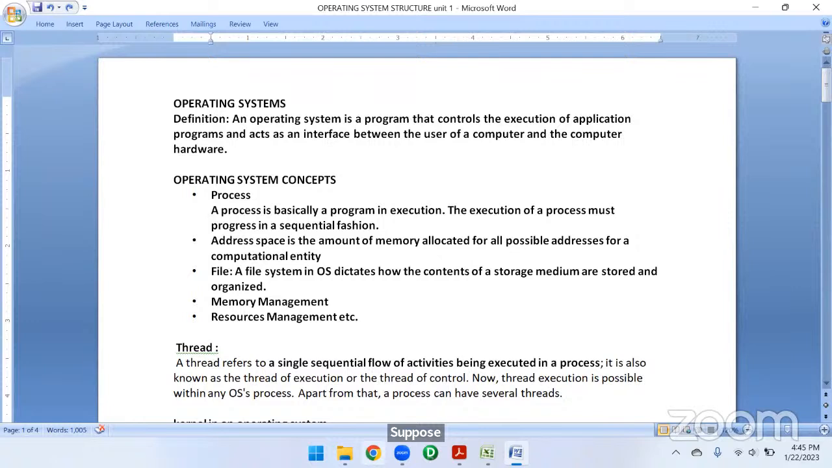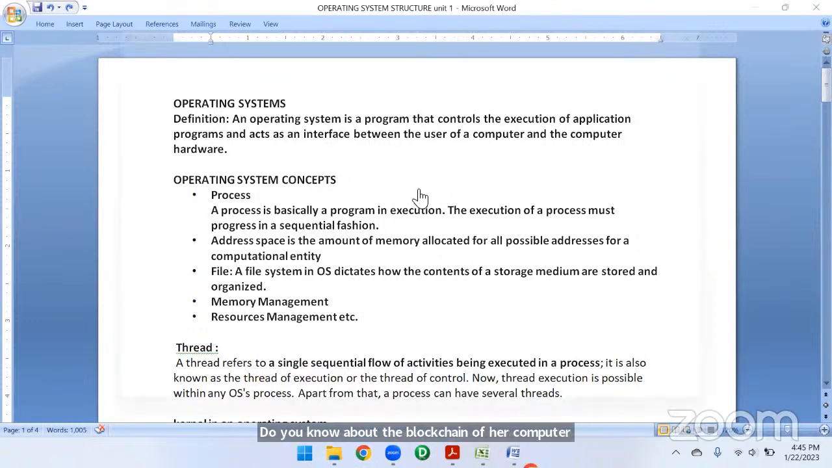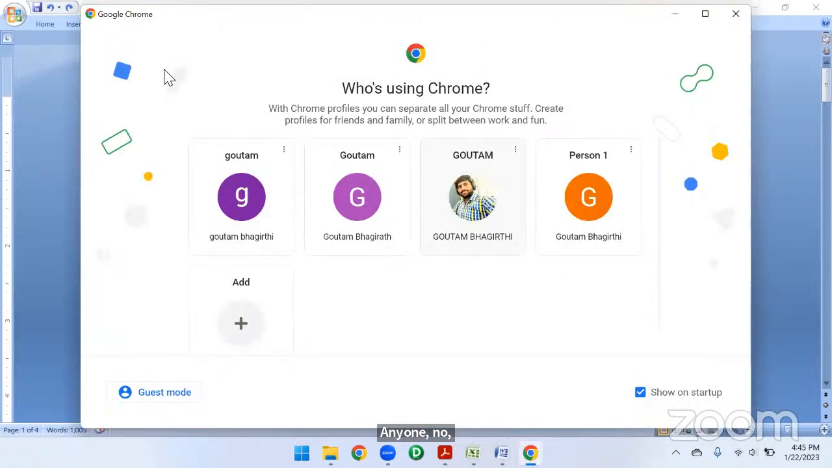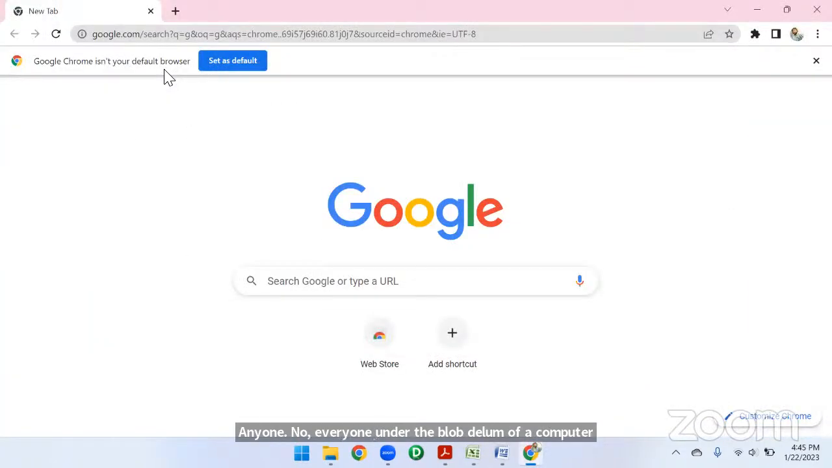Suppose, for example, you have a block diagram of a computer. Do you know about the block diagram of a computer? Does anyone know about the block diagram of a computer? I'll just show you on the internet, I mean, on Google. Sorry.